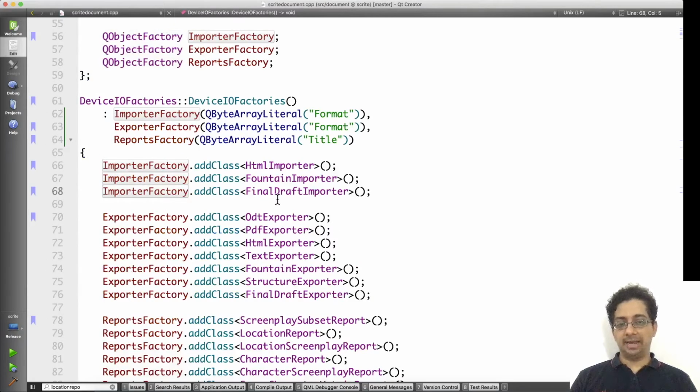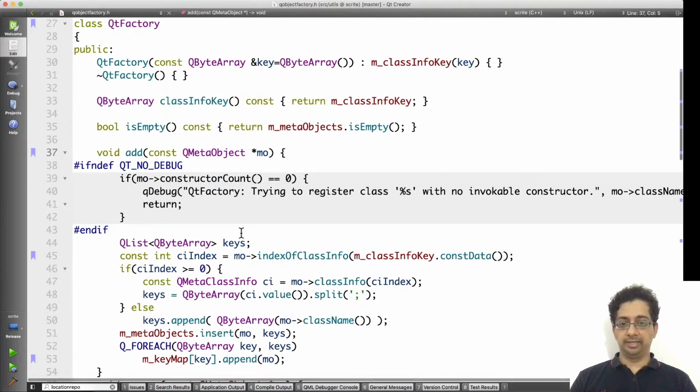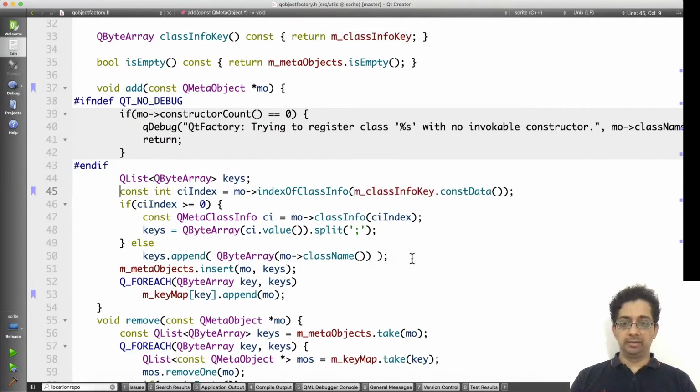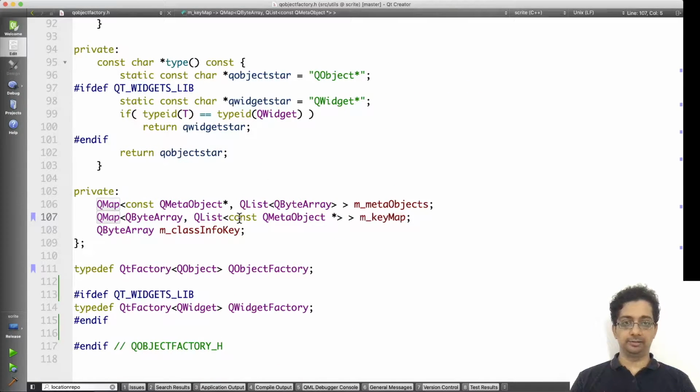The way we add classes to the factory is by making use of the add class function. The add class function registers the static meta object provided by the class that we added. The add function that we use here is implemented like this. We take the QMetaObject, query for the class info key, which is title or format or whatever, and then we register that with a hash map, which is this guy here.